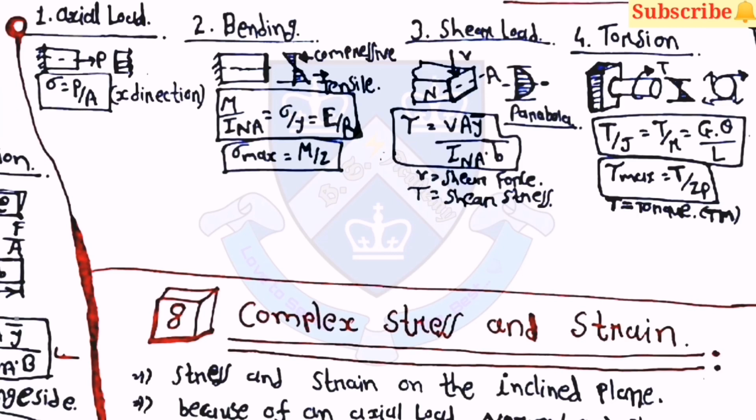So in general, till now, for the four types of equations we have used, the first one is for axial load: you have to remember sigma is equal to P by A. Then for bending, you have to remember M by I is equal to sigma by y is equal to E by R, and sigma max is equal to M by Z. Then for the third one, shear load, tau is equal to V A y bar upon I_NA into B, and for torsion, tau max is equal to T by Zp.